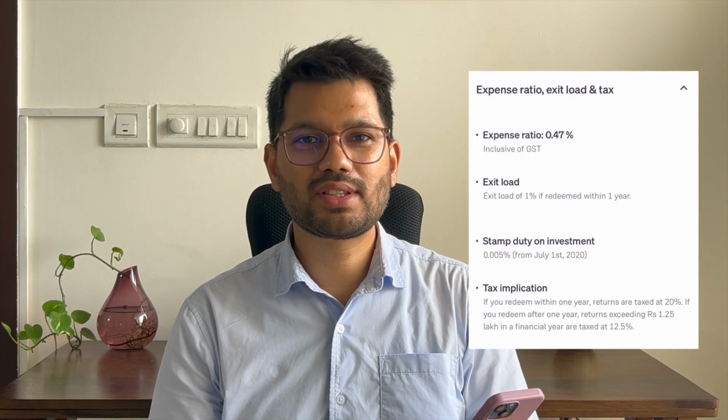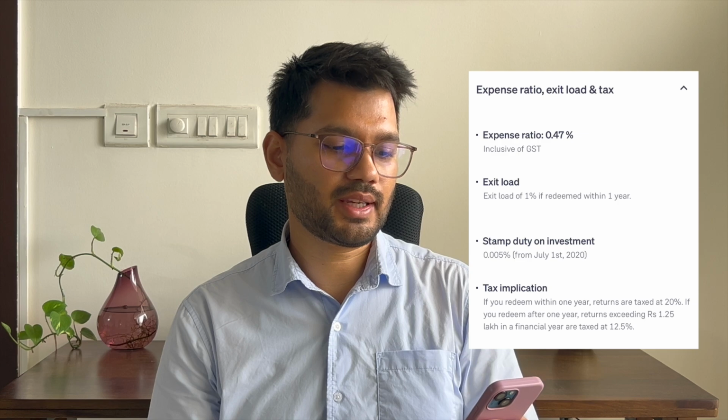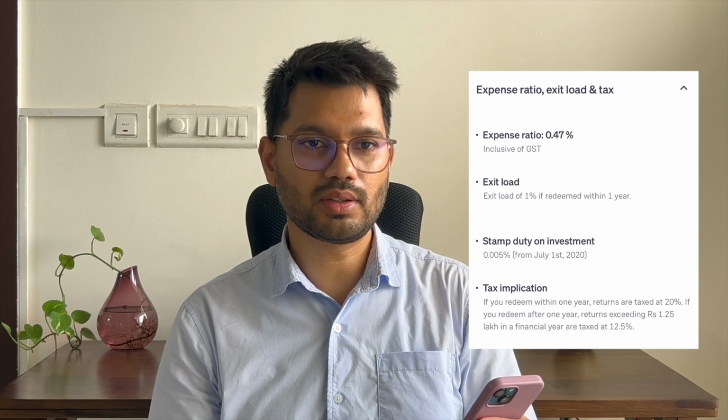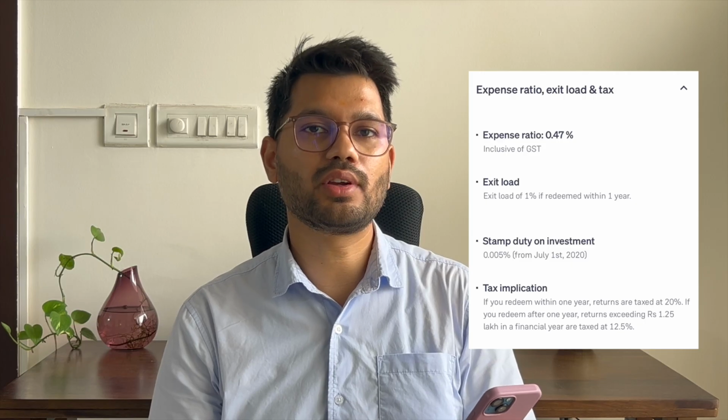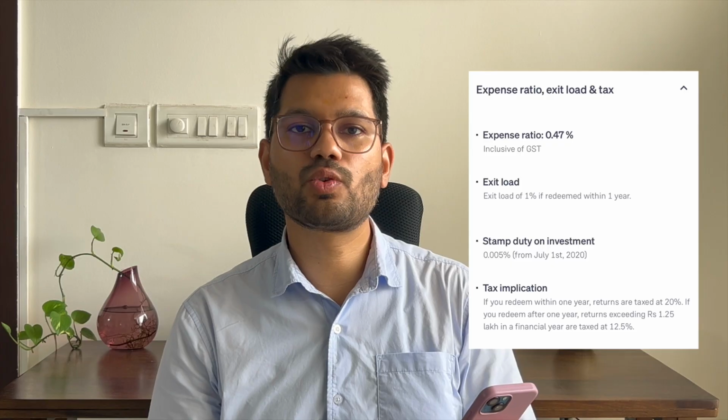Stamp duty is something that is tax related, so that we can leave. Anyway, it is a very small amount and it is one time. Tax implication. So this is again important. It is telling us about the gains that we are going to get. If it is a short-term gain or a long-term gain, how much tax do we have to pay on that? So that is also an important factor to look at. So yeah, roughly this is what we need to keep in mind.